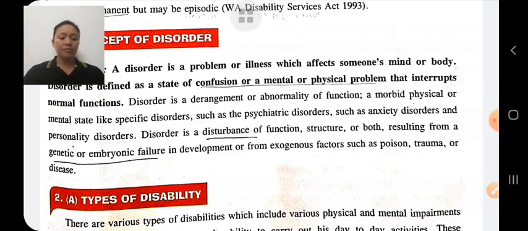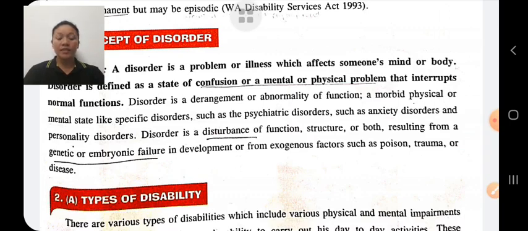So from here we see the difference between disability and disorders. Disability is a disadvantage that makes a person incapable or restricts the functioning of his body, and disorder is a disturbance caused to the normal functioning of his body. In disability the person is incapable or restricted in normal functioning, but in disorders it only disturbs the normal functioning of a person.